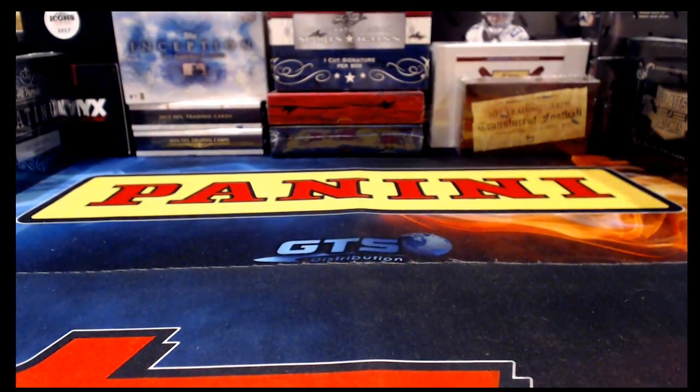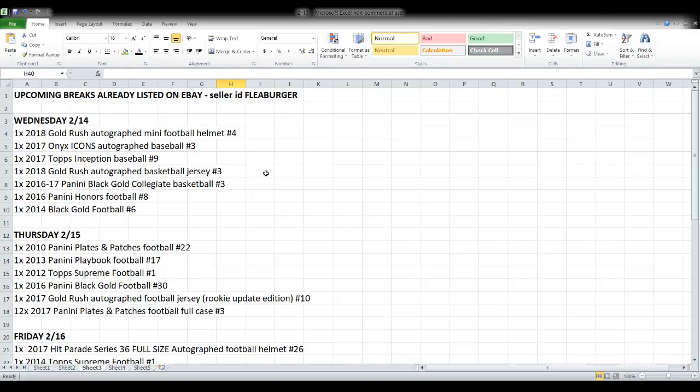I will take a moment here to throw the spreadsheet back up and show you what's coming up in the days ahead, if anybody's interested in that, and maybe you jumped in late and didn't see it go up earlier. So this is a quick look of what's coming up in the days ahead. All of this is already up on eBay. And of course, I add new stuff pretty much every day, but these are the things that are already up and running.